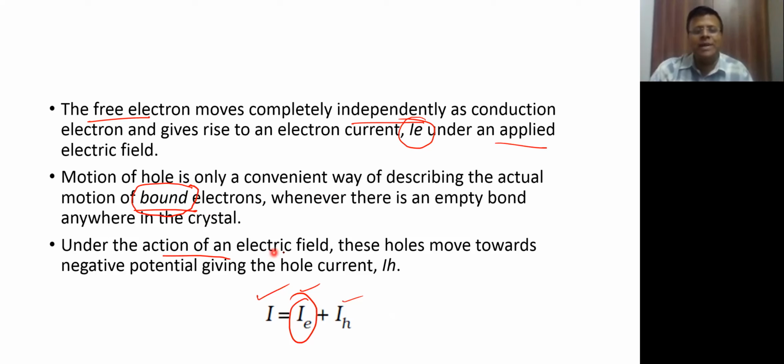And under the action of an electric field, these holes, like positive charges, will be moving in the direction of lower potential. क्योंकि positive charge है, तो positive charge will be pushed in the direction of electric field में जाएंगे. So they will constitute a hole current. So if you have an electric field in this direction, then your electrons are going to move in a direction opposite to the electric field, and the holes are going to move in the direction of the electric field. So this is going to be the total current in semiconductors.